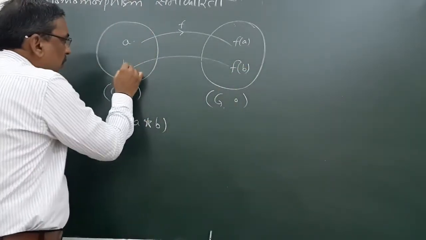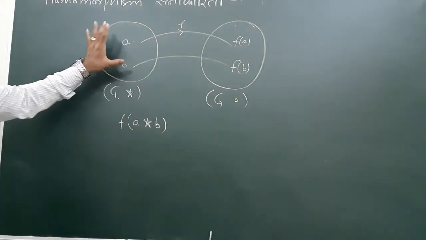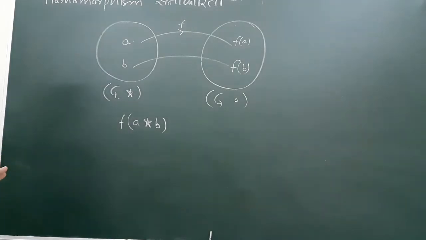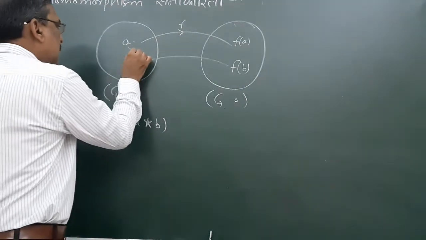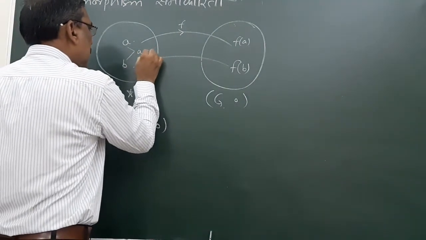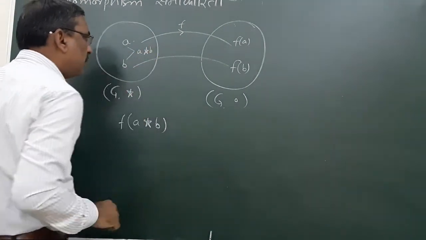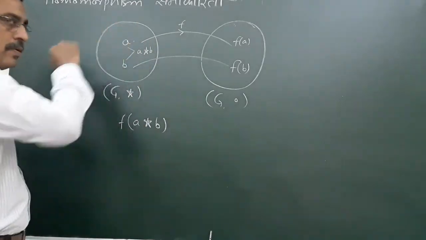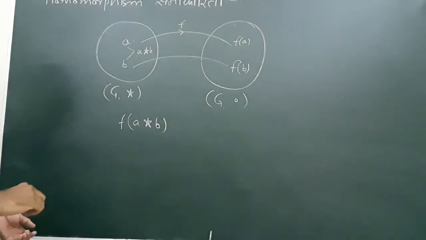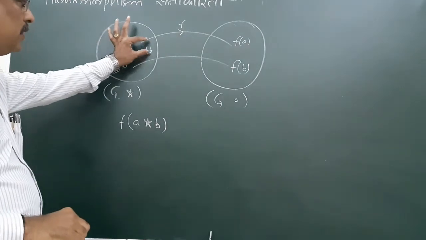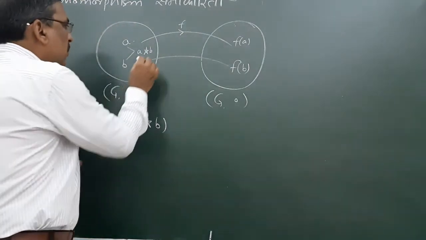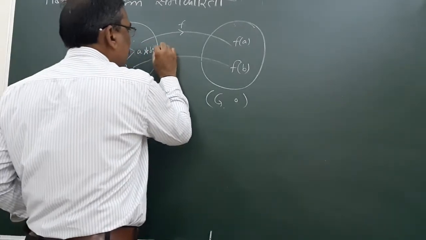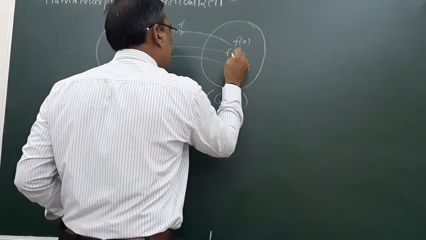Then A operation B, since it is a group, A operation B will also be member of this group. So let us define like this: A operation B is the member of this group. Closure property, due to closure property, A operation B belongs to this group, and F image of this A operation B will be equal to